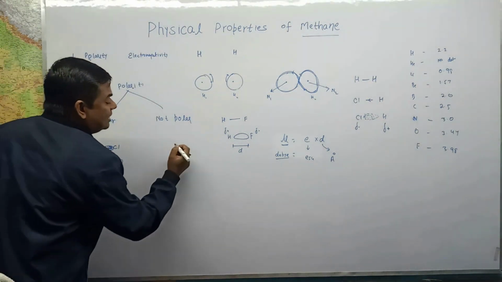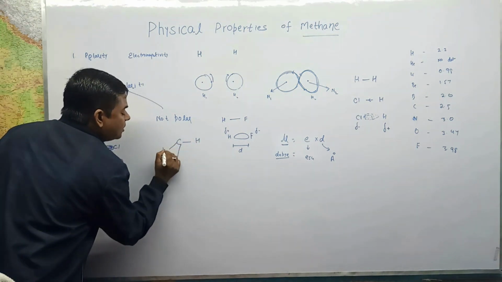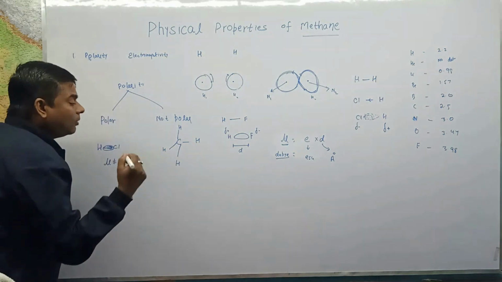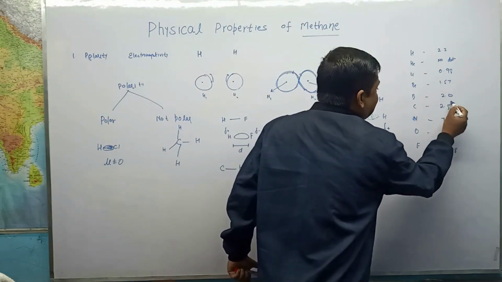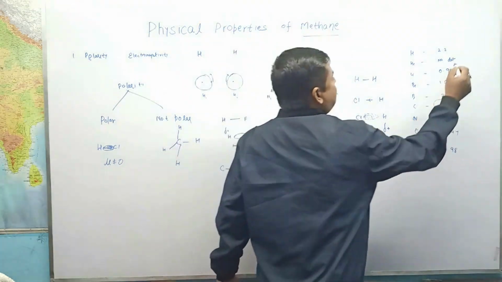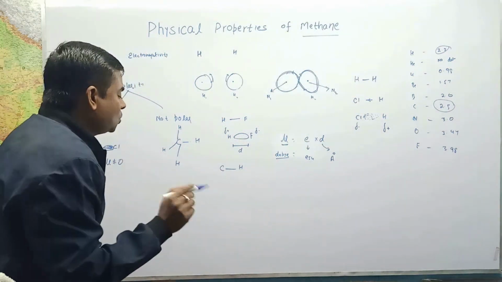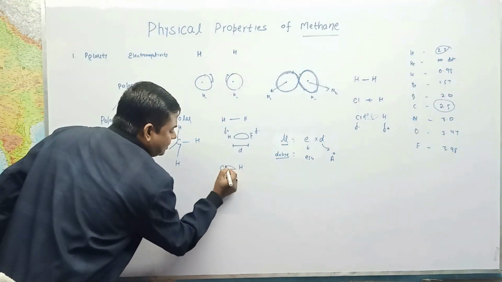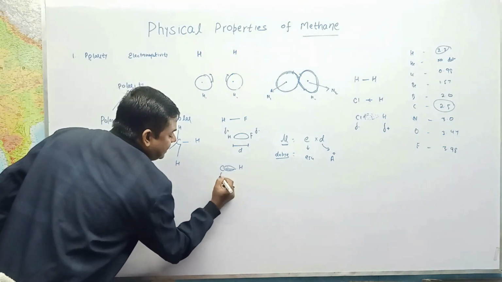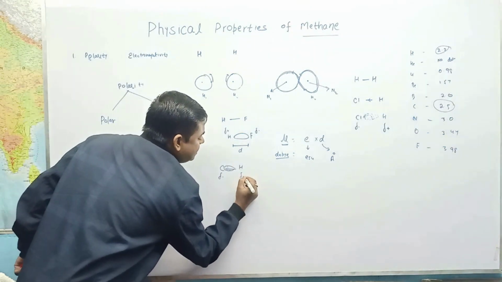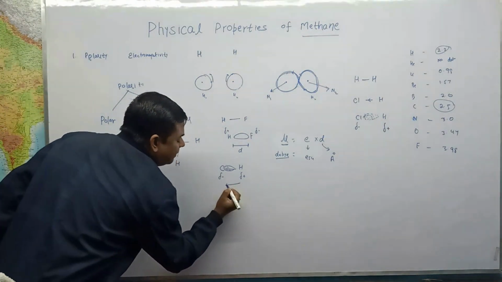But what about the CH4 molecule? See here, if we analyze the single bond between C and H, carbon is 2.55 and hydrogen is 2.2, nearly equal, but carbon has more power to attract the electrons. So the electron cloud is somewhat toward carbon, and it creates delta minus on carbon and delta plus on hydrogen, and it has a little bit of dipole moment.